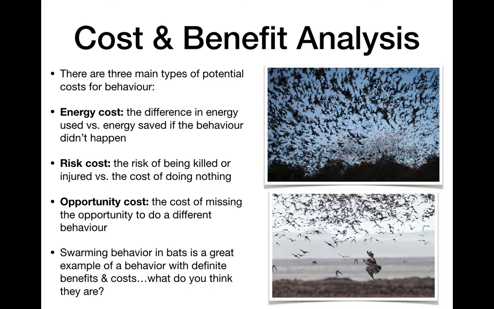Another factor might be when they do find food, they have to share between all these individuals. It's not just one individual up there that finds a bunch of insects, eats its fill, and then goes back to the cave. It has to share with all of those bats. So there are costs and benefits to this behavior. And the costs are risk cost, energy cost, and opportunity cost, all three.